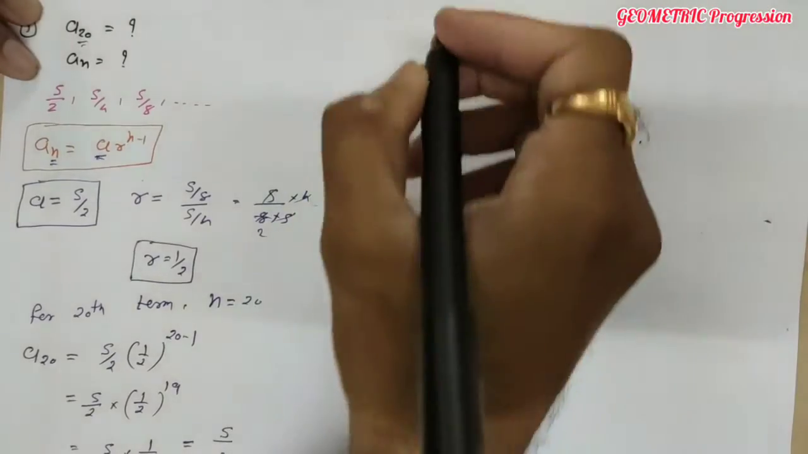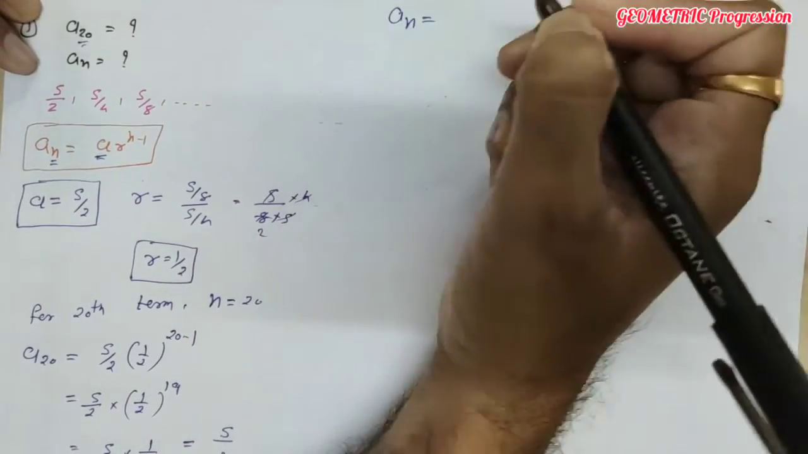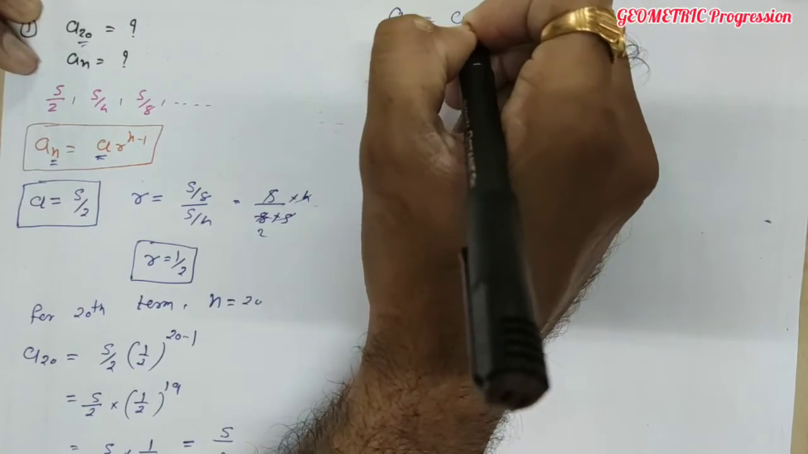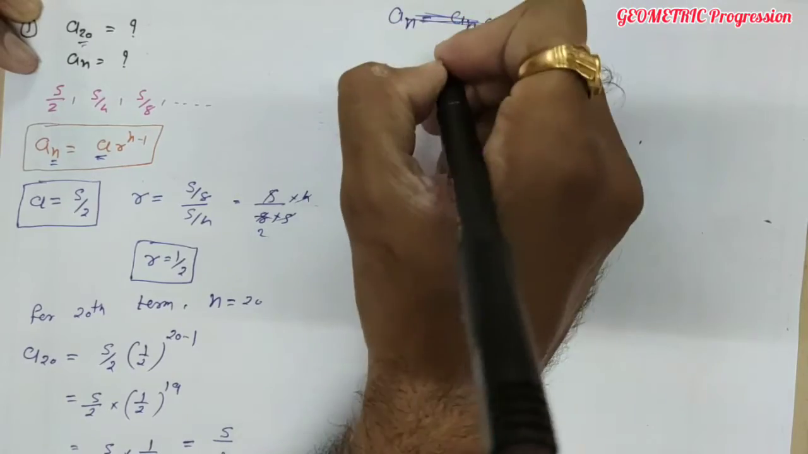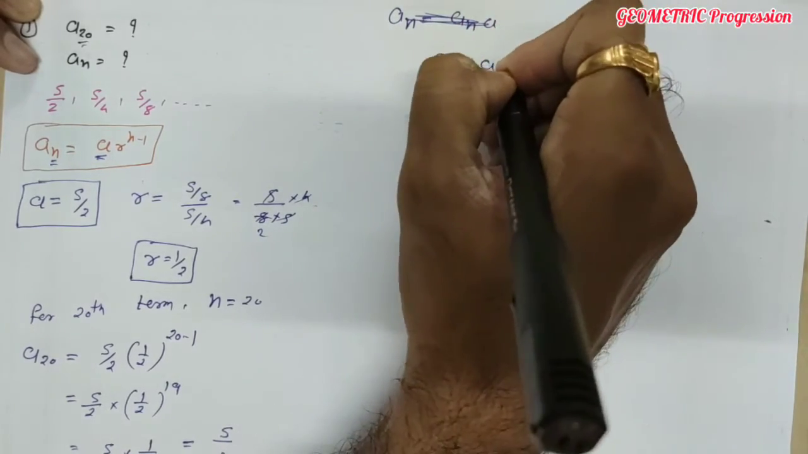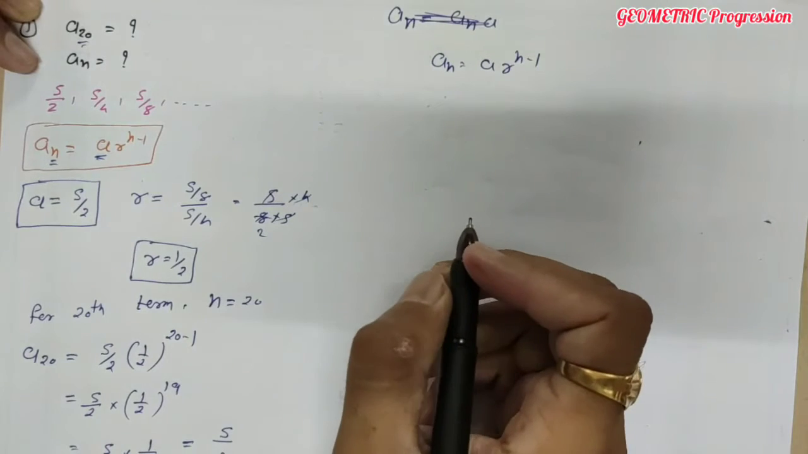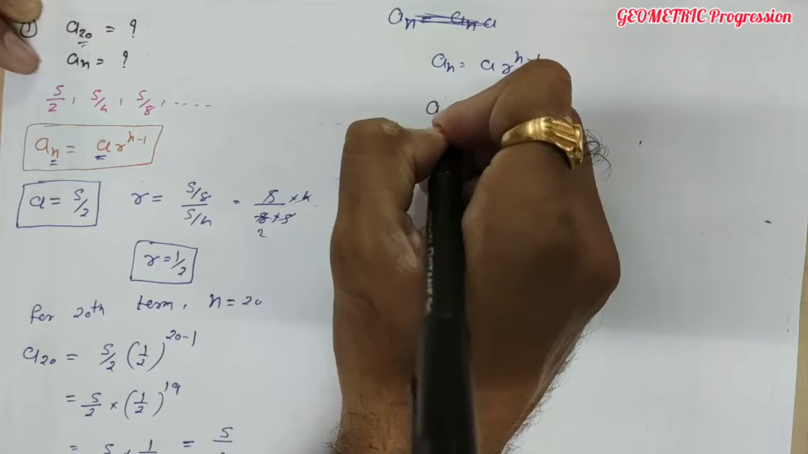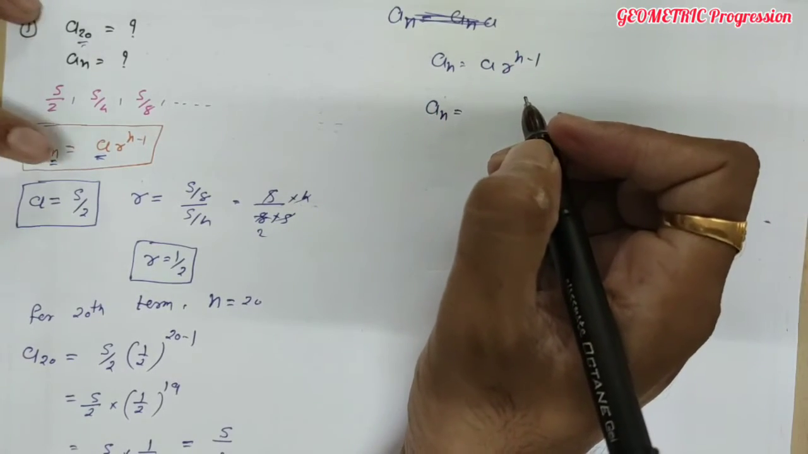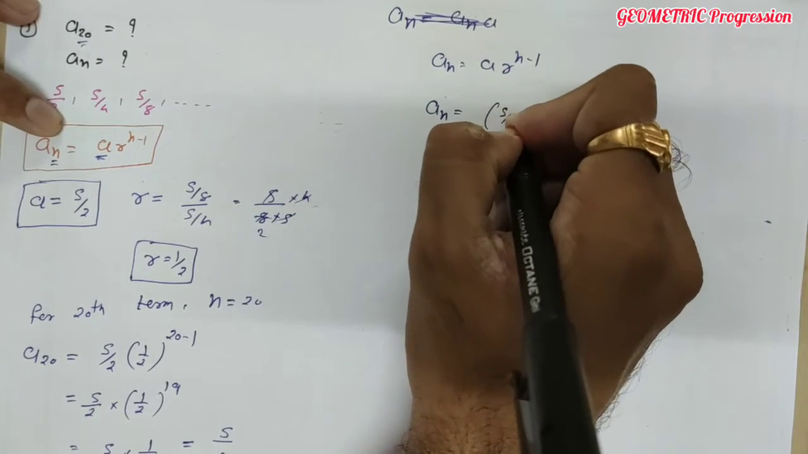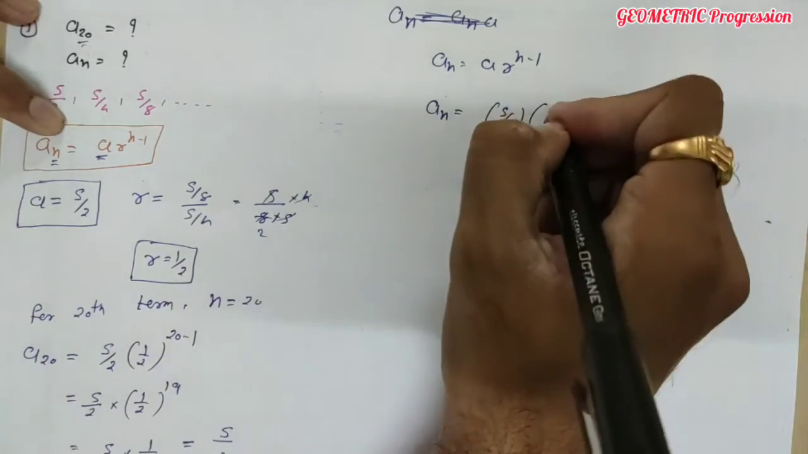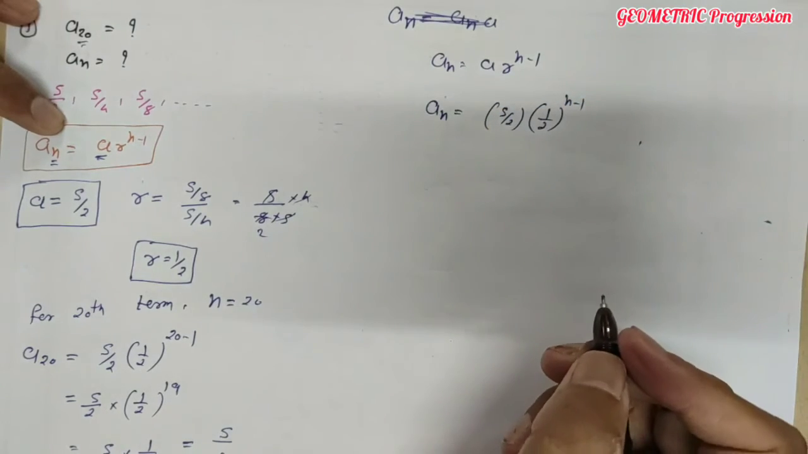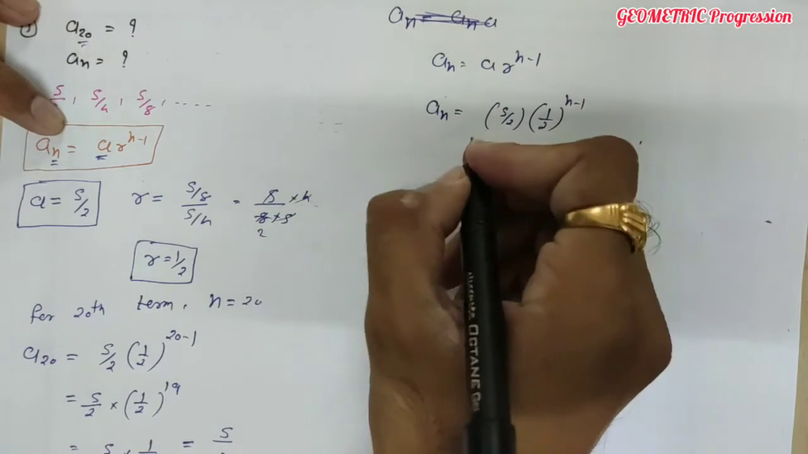Second part, find the nth term. So the nth term uses the same formula: a r raised to n minus 1. So nth को n ही रहने देंगे. Put the value of a and r. So a n equal to a is 5 by 2, r common ratio is 1 by 2. For n, what is n? n is n minus 1. Done? तो इसका simplification क्या होगा?